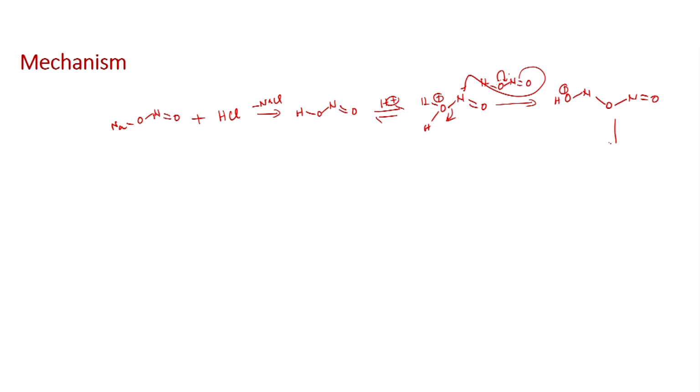This can lose proton, then you will have this. Once you form this one, this can readily undergo reaction with amine. If you write aniline as an example, this can now react and you will be able to get the addition product.